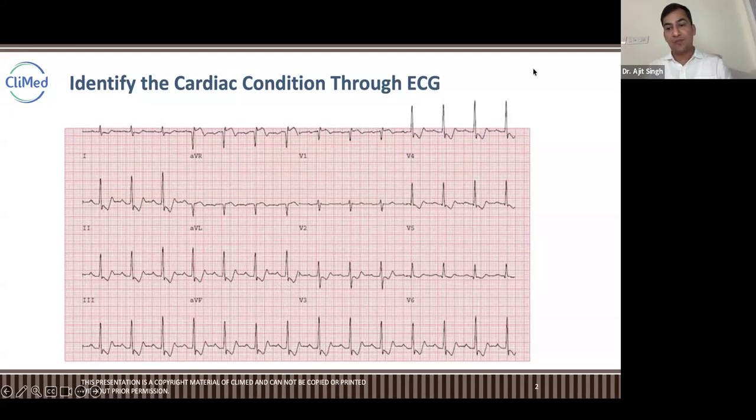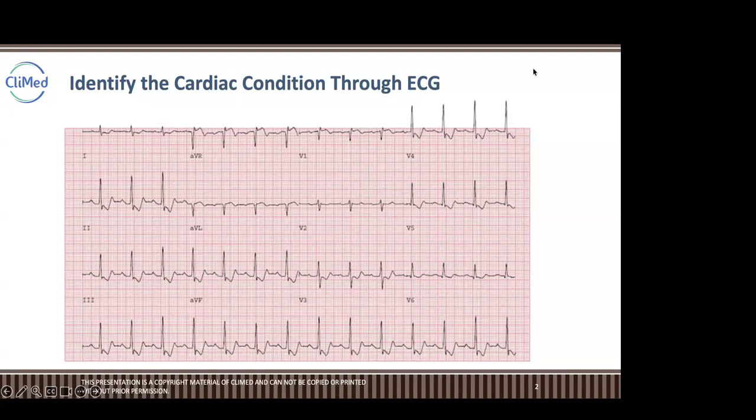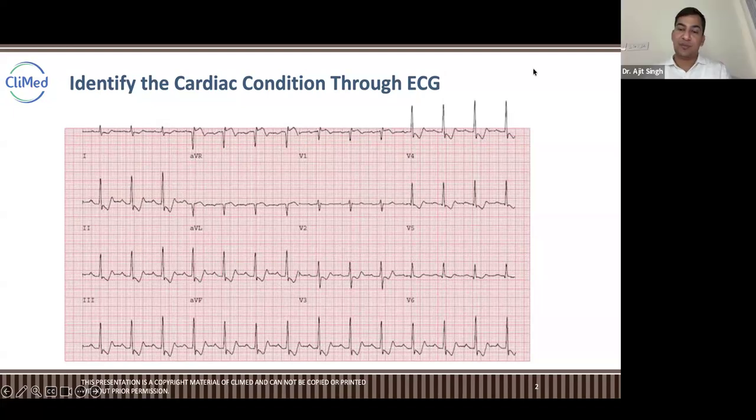ST segments elevated. In which lead? Please tell me which lead? 1, 2, 3, AVR, AVL, AVF, V1, V2, V3, V4, V5, V6. Where can you see ST elevation? Tell me, where did you see the ST elevation?